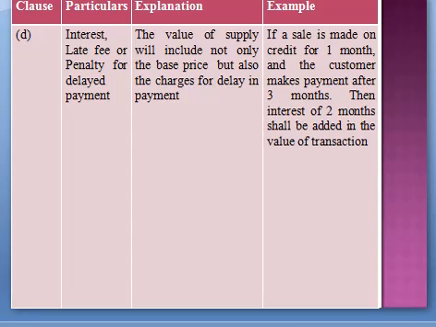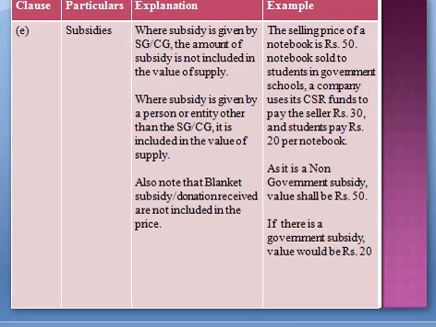Now, the last situation in the scenarios of inclusions, subsidies. So, subsidies realized by the supplier on the supply. Subsidies which are directly linked to the price, excluding subsidies which are given by the central or state government. So, please remember this thing. We will not be adding those subsidies which are given by the government authorities. It could be central or it could be state government. But if there are any other subsidies which are given in your practical question, then you have to add that subsidy back into the transaction value.